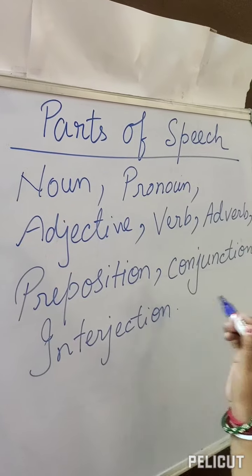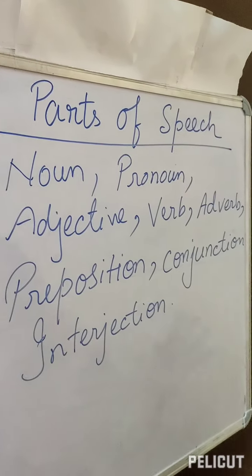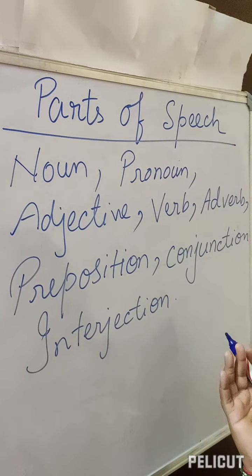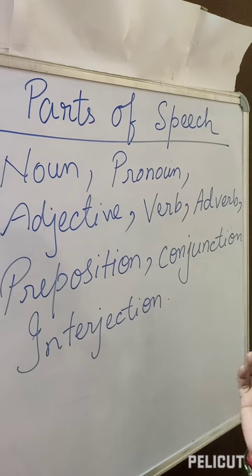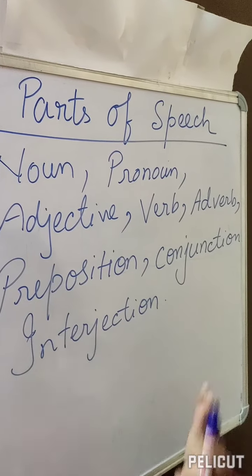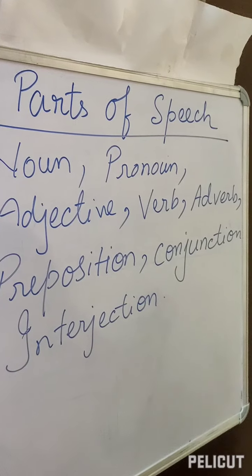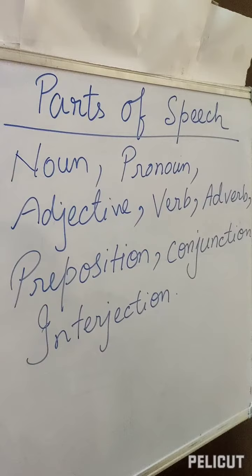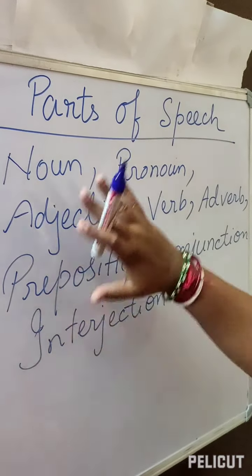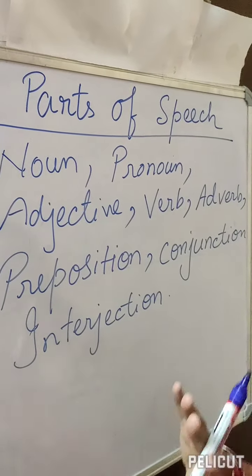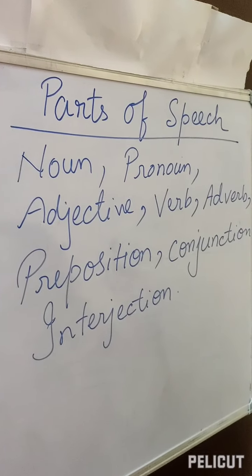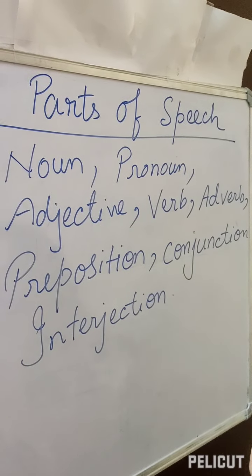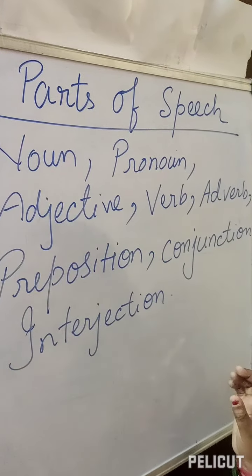And most of you know what these actually are. If I tell you what is a noun, definitely you can say that noun is a naming word, or noun is the name of a person, place, animal, thing, quality, ideas, whatever. But can you make one simple sentence through which we can explain the entire parts of speech? These all 8 parts of speech will be explained in just one sentence. Can you say such a sentence?